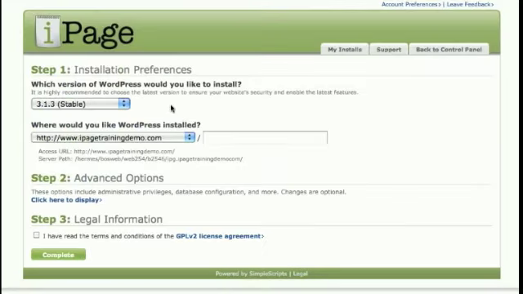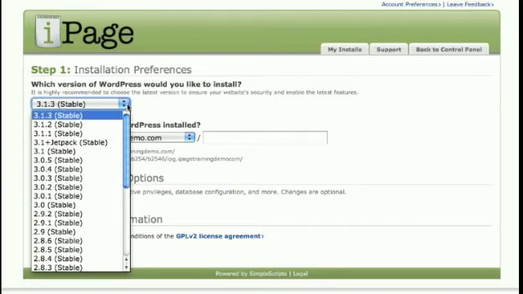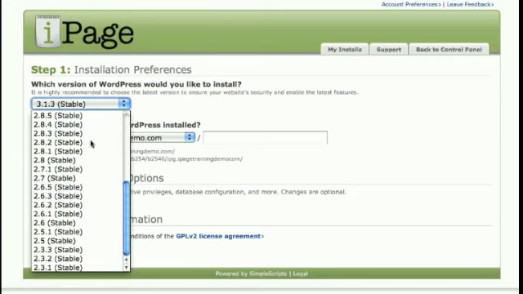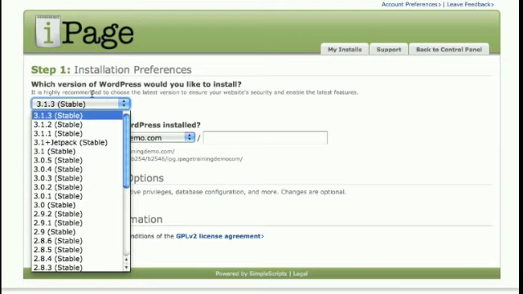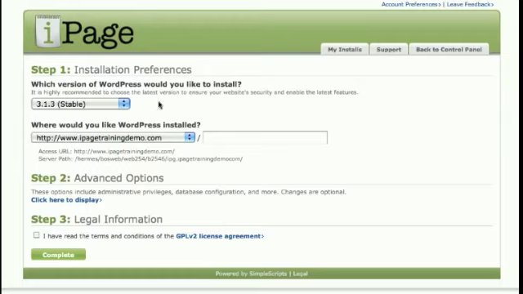Okay, so step one, it asks us which version of WordPress we would like to use. Well, by default, it will pick the most recent version. However, by going to the drop-down menu, you can actually pick other older versions as well. Now, I wouldn't recommend picking the older versions. Stick with the newest one that's stable, simply because WordPress is constantly adding new features, and also for security reasons. So I would stick with the most recent and stable one. In this case, it will be version 3.1.3.